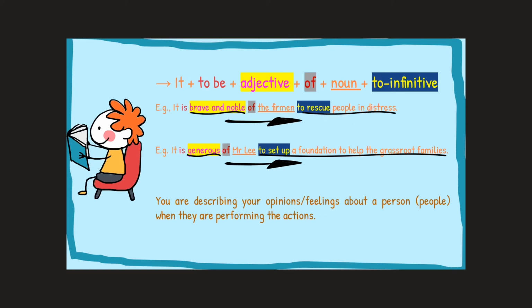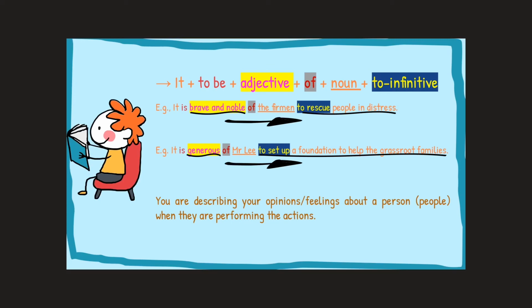So obviously, firemen are rescuing people in distress all the time. So how do we feel about the firemen when they do the action of rescuing? When the firemen perform the action of rescuing, we think that they are brave and noble.